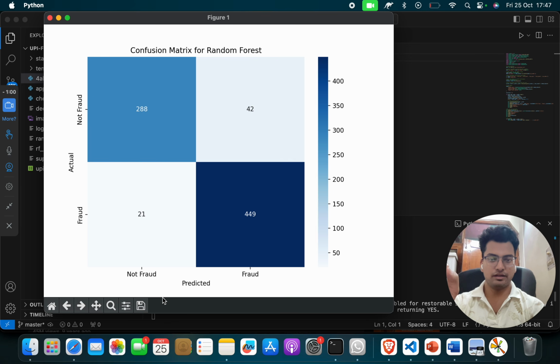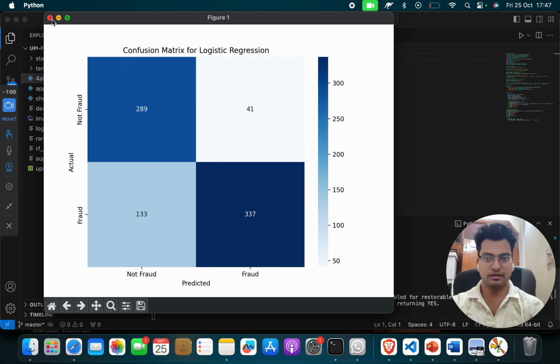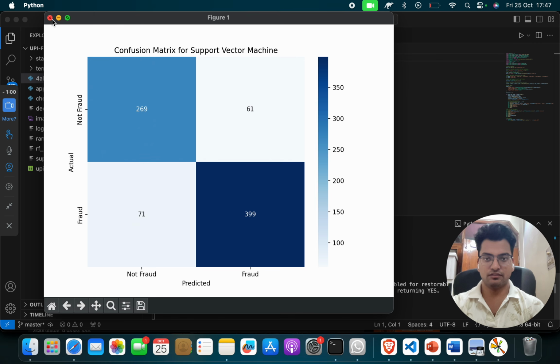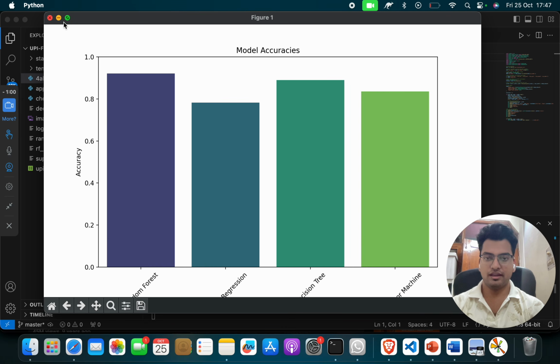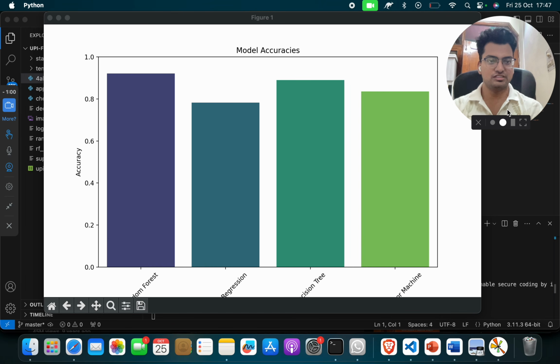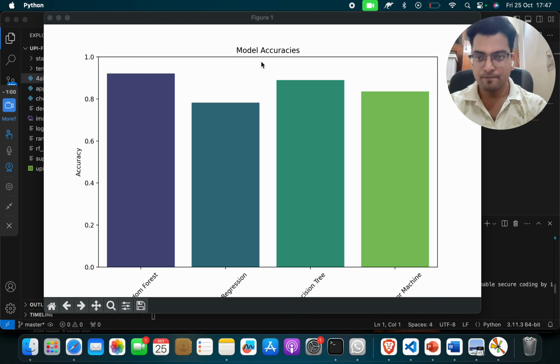Confusion matrix for random forest, then confusion matrix for logistic regression, confusion matrix for decision tree, confusion matrix for support vector machine. After that, you will get a graph with the accuracy in prediction, showing which was the best and which was the lowest. Such a top class project you can take, guys.